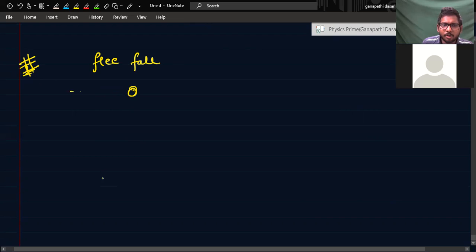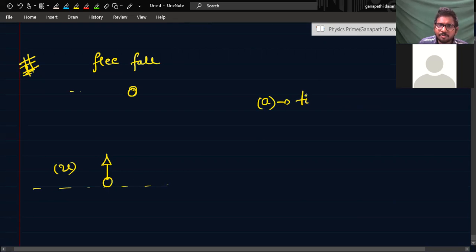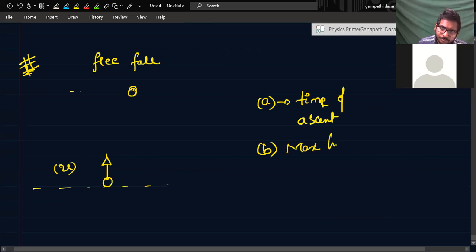If we throw a ball with velocity u from the ground, first question: what is the time of upward journey, the time of ascent? Second, find out the maximum height attained by the ball.